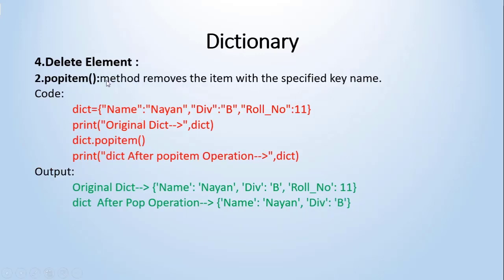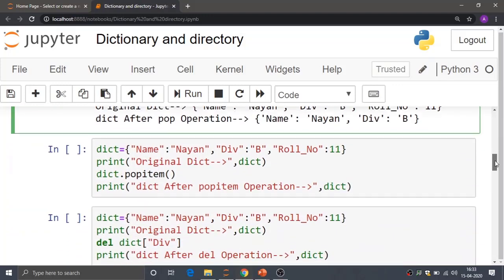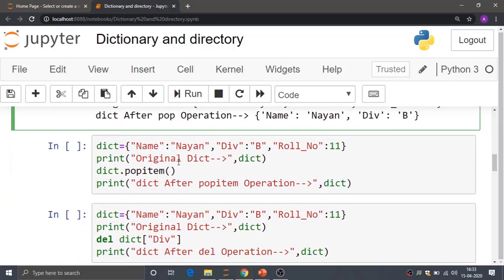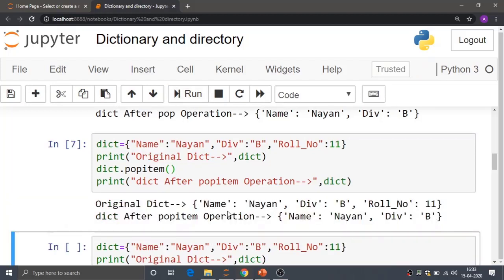So the next method is popitem. The property of the popitem method is that it removes the last inserted element from the dictionary. So if I see here the popitem method, the last inserted element is the roll number in that particular dictionary. So if I run this particular code, I am getting the name.